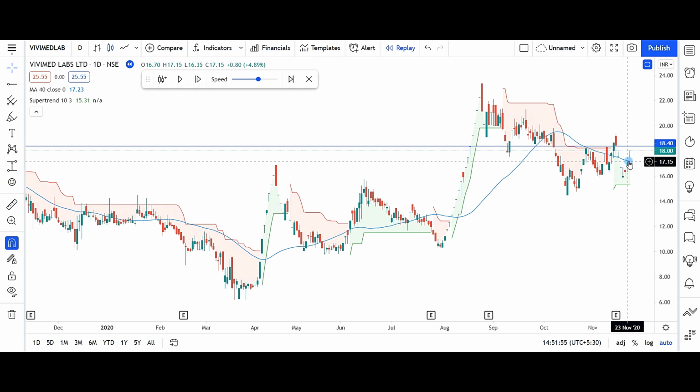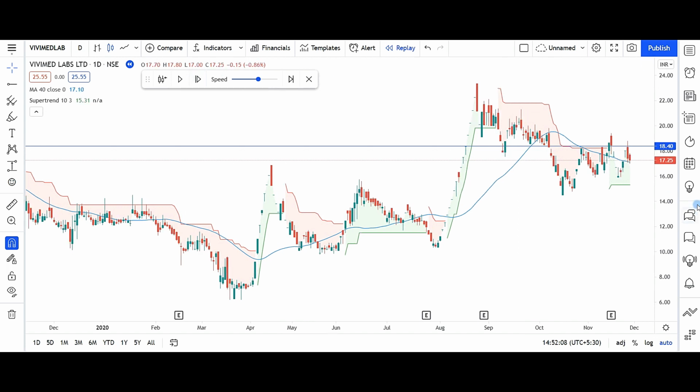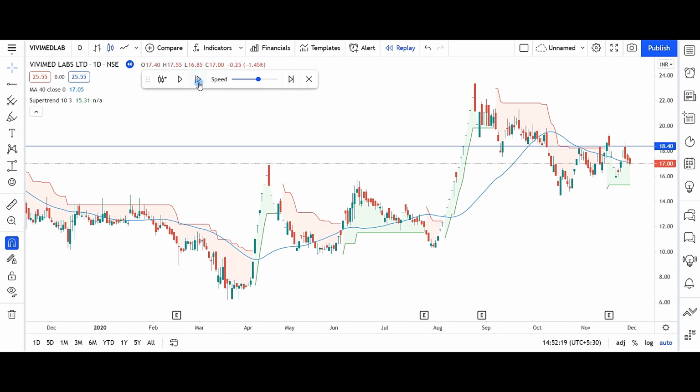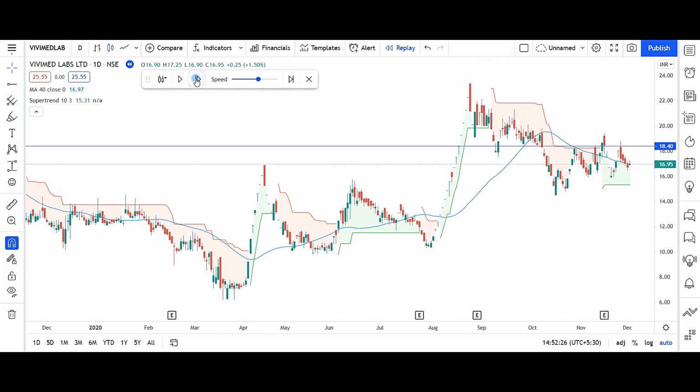At this point again there is a close above the moving average and above the super trend, but entry is not possible as it is in upper circuit. As per rule, one has to take entry on the next day open. So if entry is possible at this candle, then let us see what happens. This candle is giving stop loss and exit without large slippage, but it's stop loss.